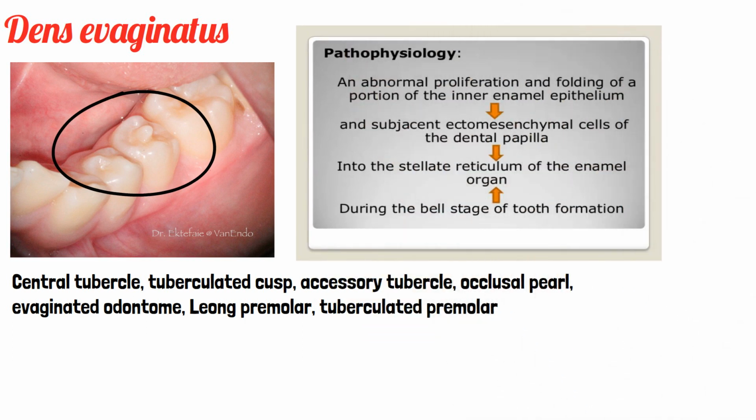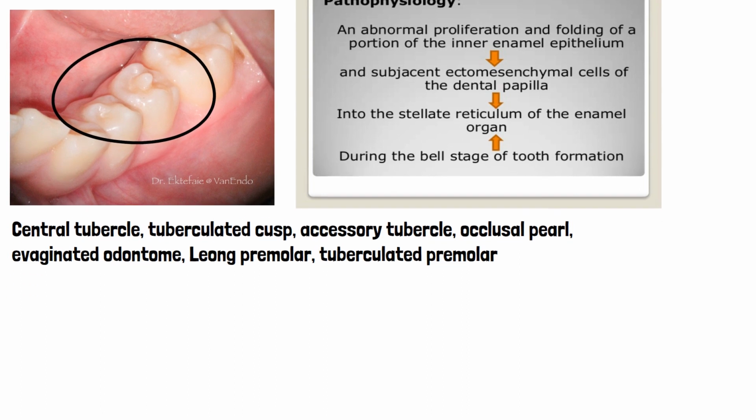So what is the pathophysiology behind dens invaginatus? During the bell stage of tooth formation, there is an abnormal proliferation and folding of the inner enamel epithelium along with the dental papilla cells into the stellate reticulum of the enamel organ. This abnormal proliferation results in the cusp-like elevation which is seen on tooth surfaces.